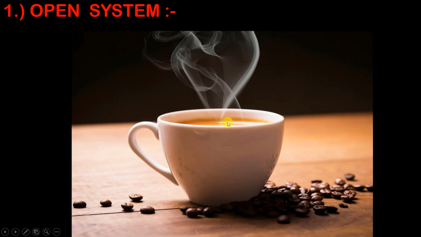Okay, now let us understand the different types of system. The first type that we are going to cover is nothing but open system. Now to understand what is an open system, let us consider an example. Now I am going to consider an example of a coffee kept in a cup. Now let us assume this coffee to be our system. We are going to observe this coffee. So since the coffee becomes our system, therefore the cup and rest everything around it will become the surrounding.